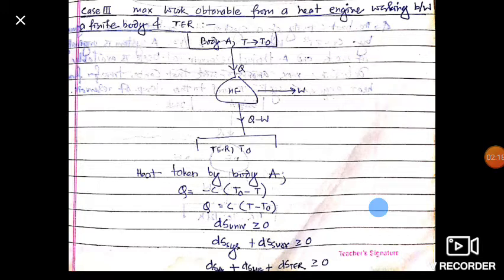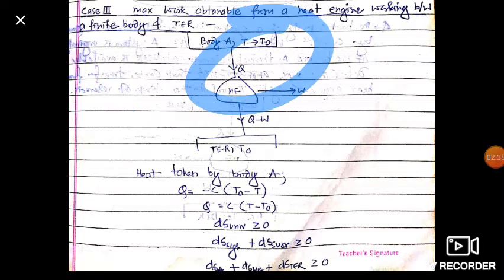So friends, the heat rejected to our TER is Q minus W, and it is rejected to the TER which is at temperature T naught, and our body A attains the temperature T naught.